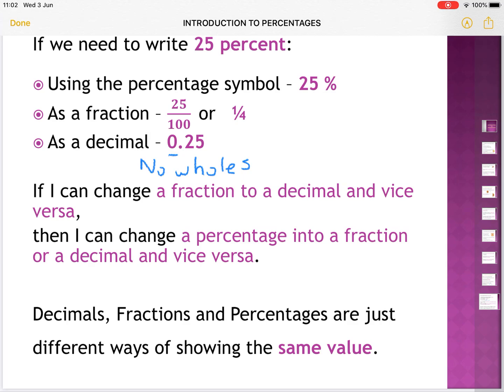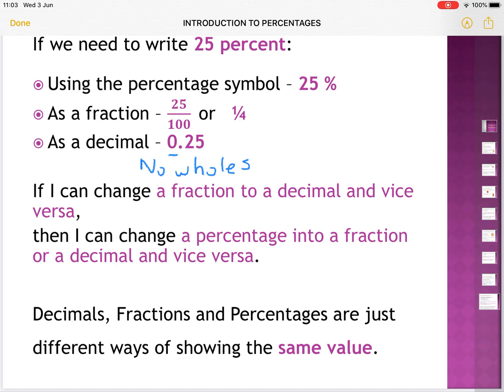There is a relationship between percentages, fractions, and decimals.